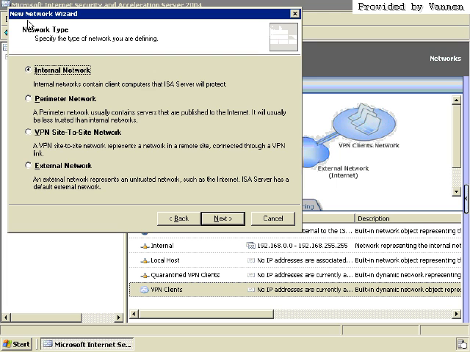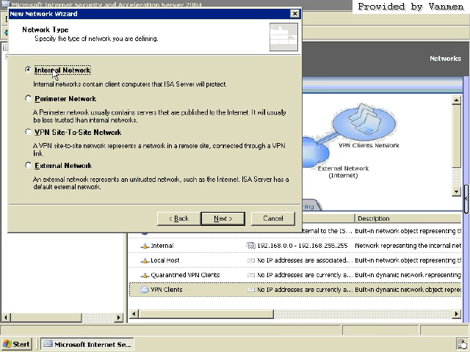Now you can see when you're creating a new network, you have 4 different kinds you can set up. Internal perimeter, which is kind of like a DMZ. VPN site-to-site network, which is going from a local site to another site, and it's establishing a VPN between them. Or an external network. Now because the ISO server allows us to configure each one of these networks as untrusted, these names are pretty much just for accounting purposes, and so it can look good on a picture and that kind of thing. Setting these things up, you actually have the same properties available to you on just about every single one of these networks.